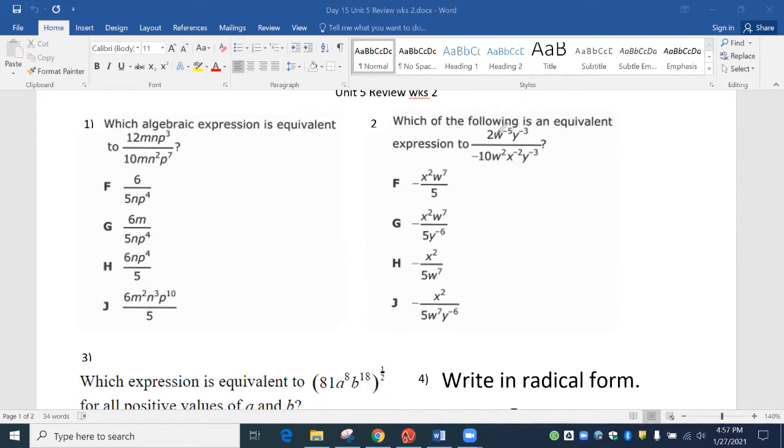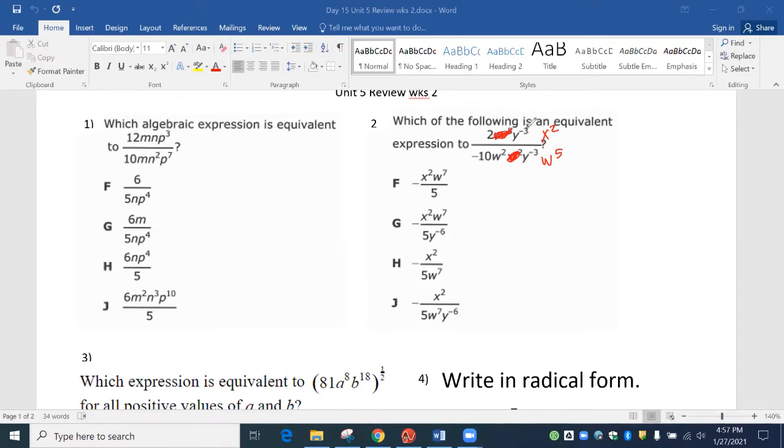First off, if it's negative, we're going to flip it. So this W to the negative 5 is going to flip to the bottom and become W to the positive 5. The X to the negative 2 is going to flip to the top and become X to the positive 2. And then we can flip these, but they're the same thing, and they're going to cancel each other out.